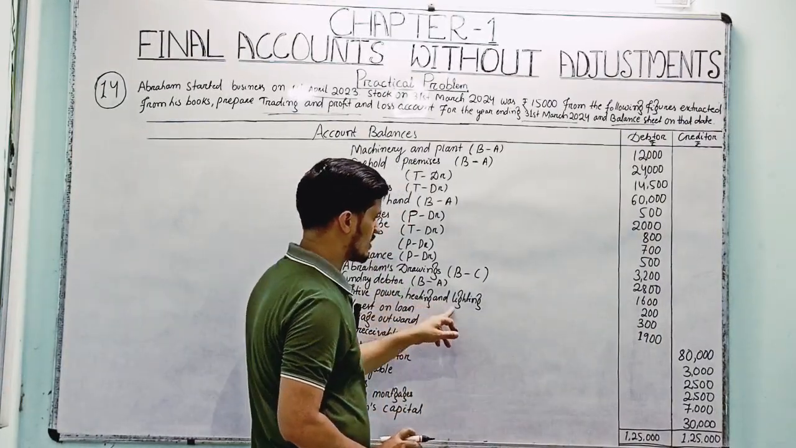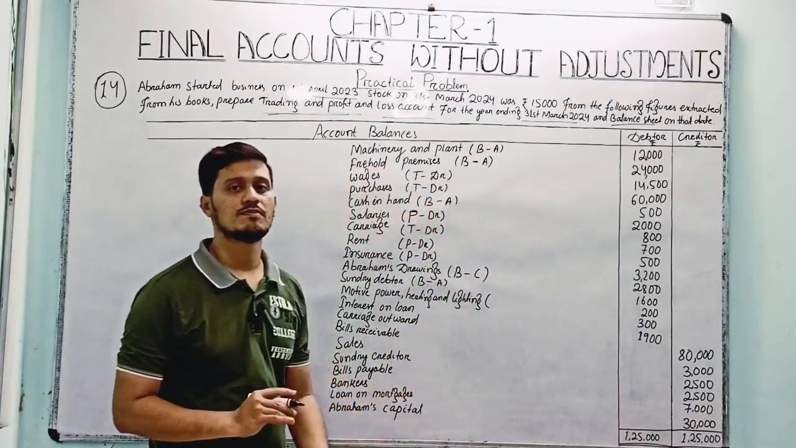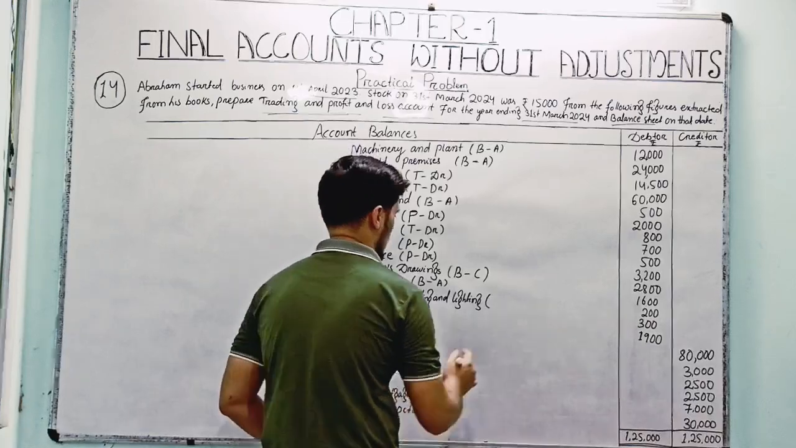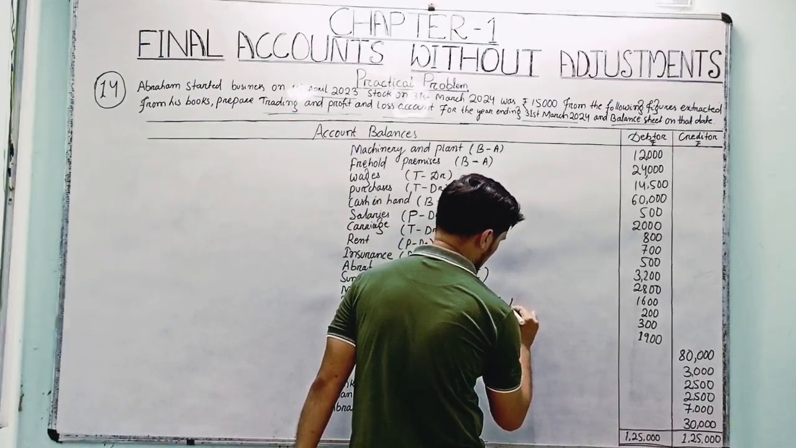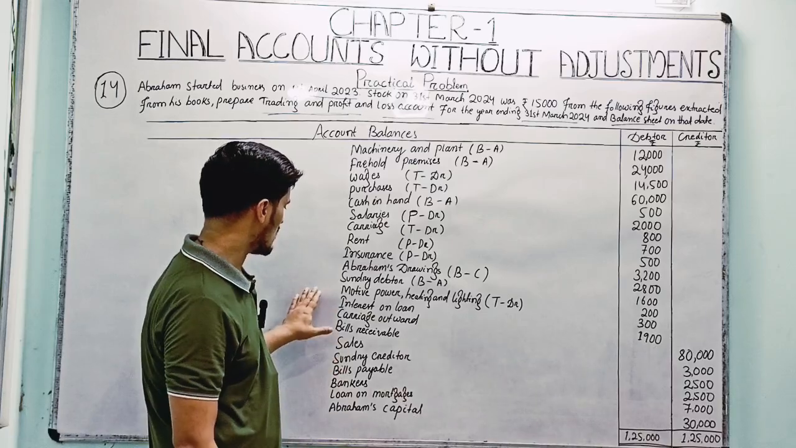Motive power and heating, it is related with the production, that's why it will enter into the trading account, right? Okay. So trading account, to which side? It's the debit side, just because it is a kind of expense.